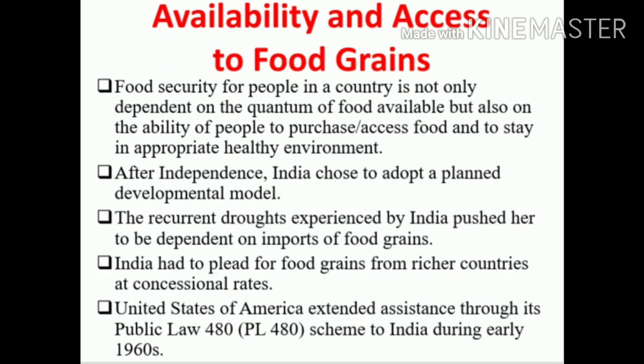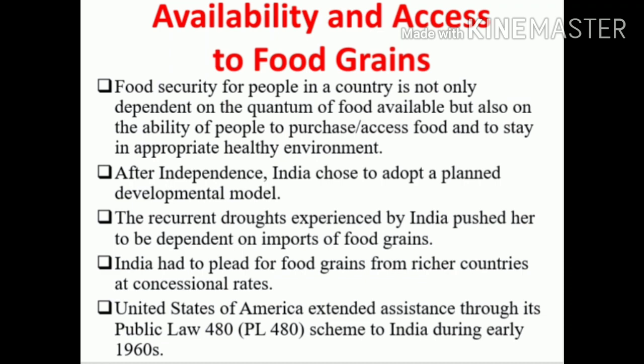And all these conditions made India depend on imports of food grains, that is, to get food grains from other countries. India had to plead for food grains from richer countries at concessional rates. At cheaper rates, we required food from other countries. The United States of America extended assistance through its Public Law 480 scheme to India during the early 60s. That is, in the early 60s when we faced this drought, the USA supported us with its Public Law 480.